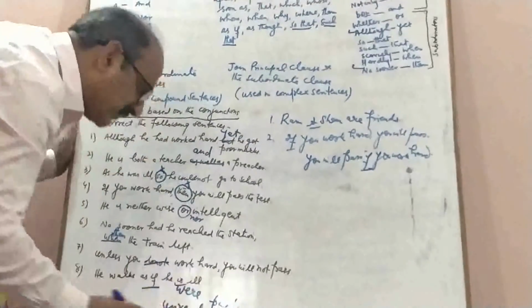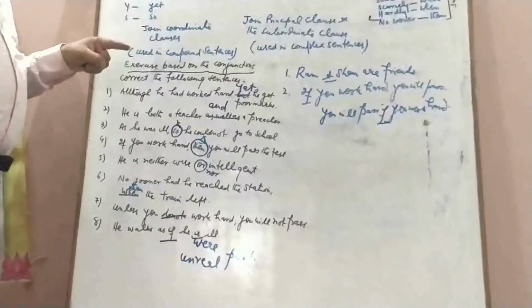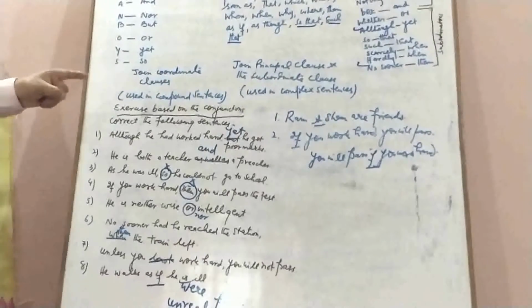So these are some of the common mistakes that we commit while using conjunctions.